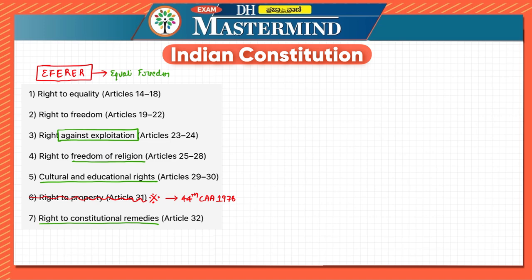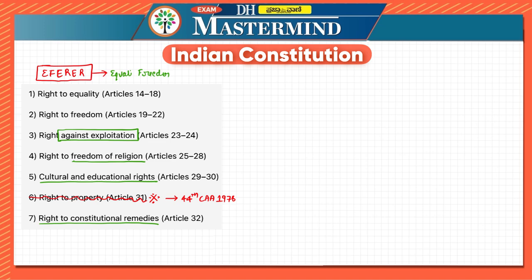We had started this series to understand the important articles, to look at every individual article. But in this case we are taking a longer duration because we are covering fundamental rights, and like I've explained previously, fundamental rights is the most important part when it comes to examination.